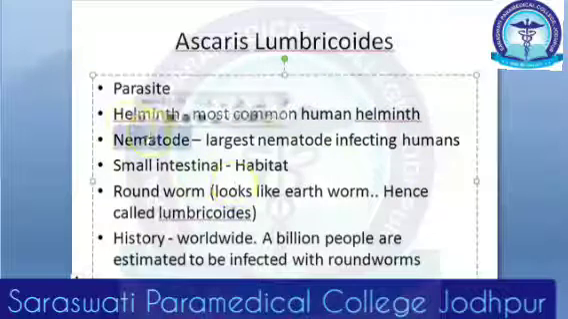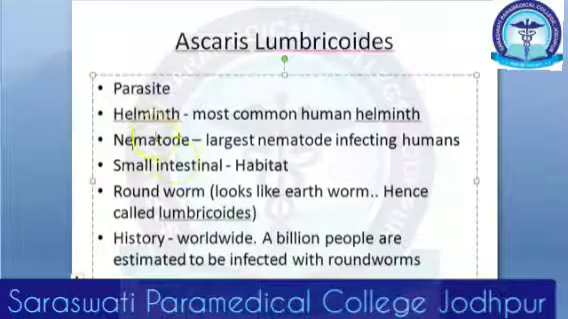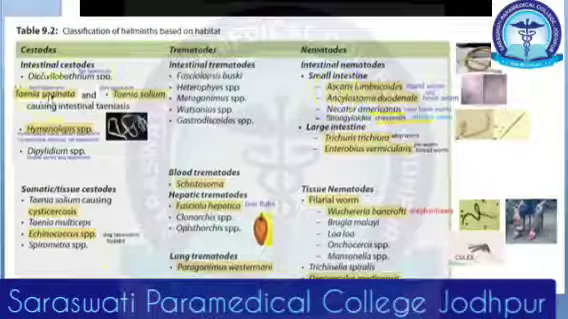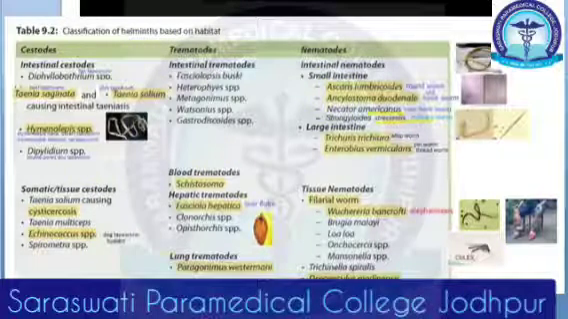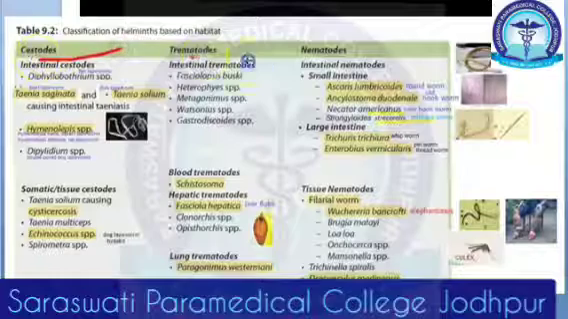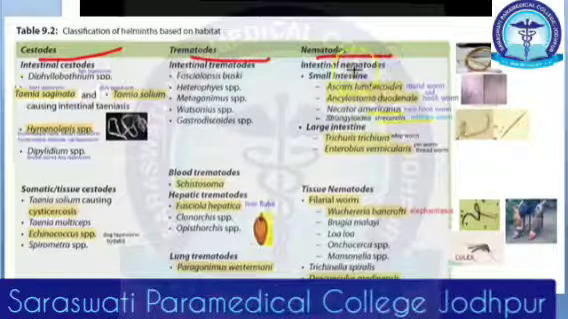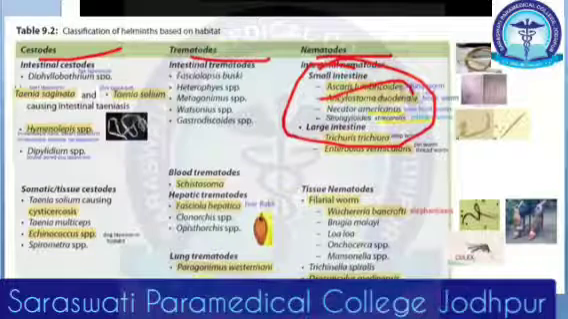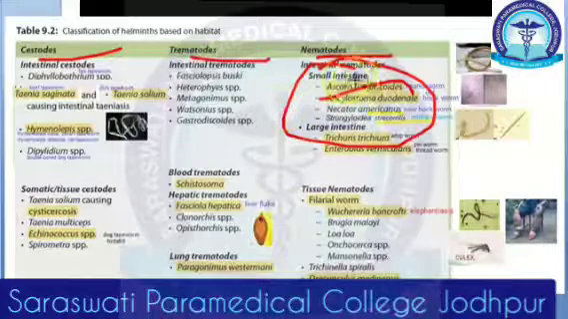It's a nematode. So under a helminth, it is a nematode. Under helminths, what and all you have? Cestode, trematode, nematode. So it is a nematode. If you remember our parasitology introduction video, there we have seen under helminths you have cestodes, you have trematodes, and you have nematodes. In nematodes, in the small intestinal nematodes, you have Ascaris lumbricoides. It's placed here. Okay, just look at it.